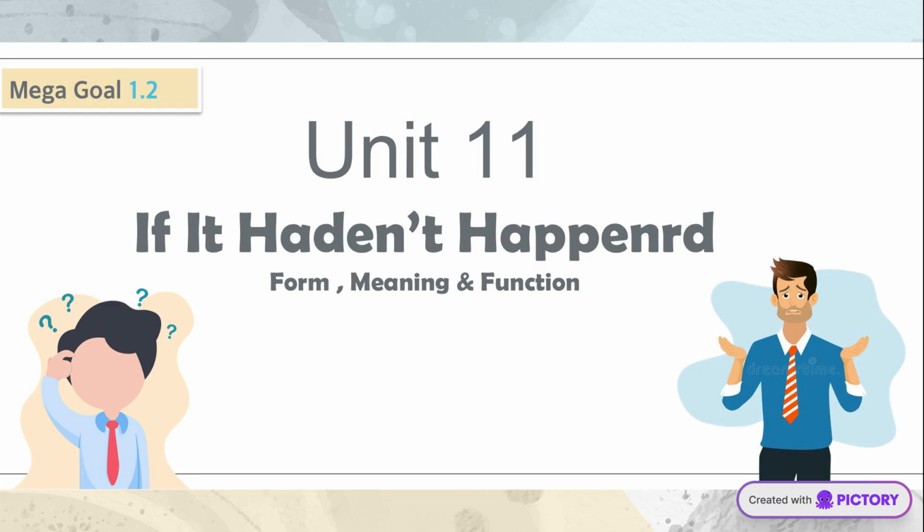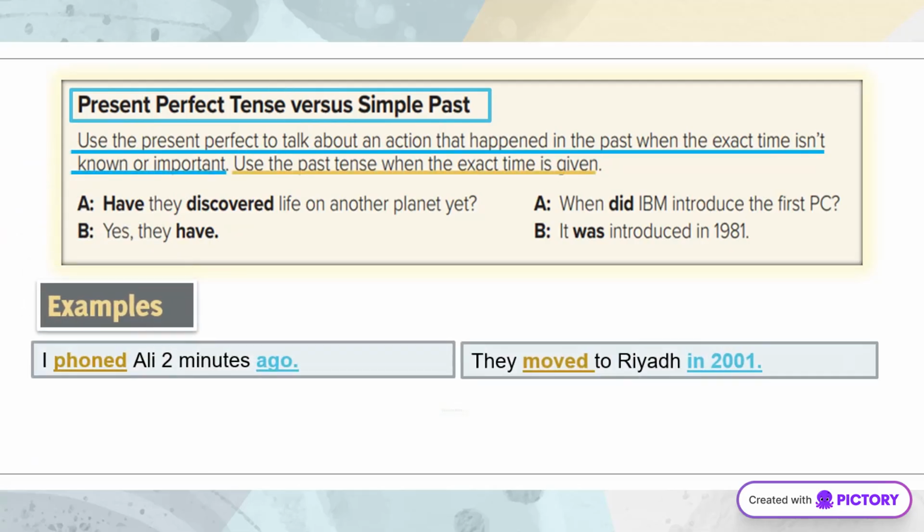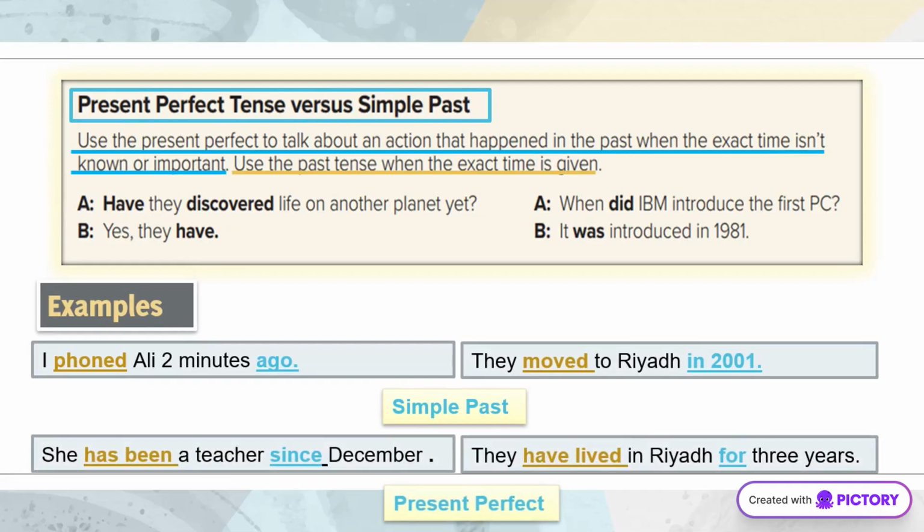Welcome to Unit 11, where we delve into the intriguing world of if it hadn't happened. Let's explore the form, meaning, and function of these expressions. Understanding the difference between present perfect and simple past is crucial. Use the present perfect for actions without a specific time, and the simple past when the time is clear.